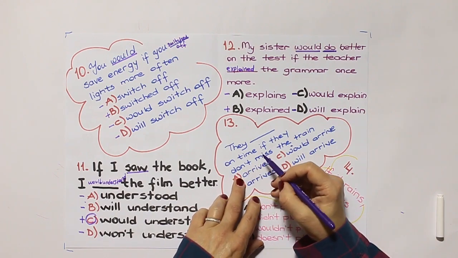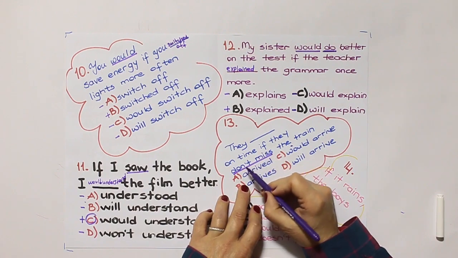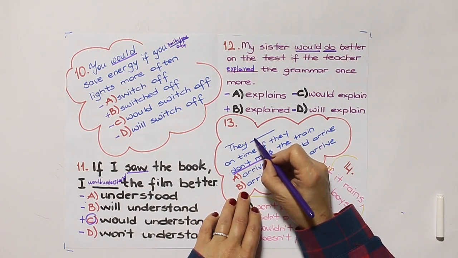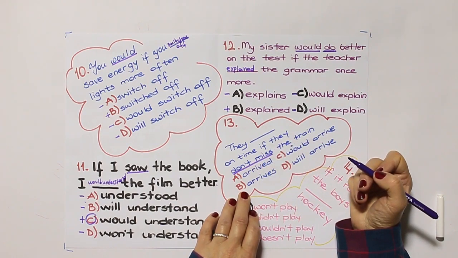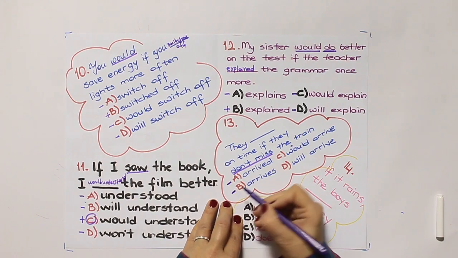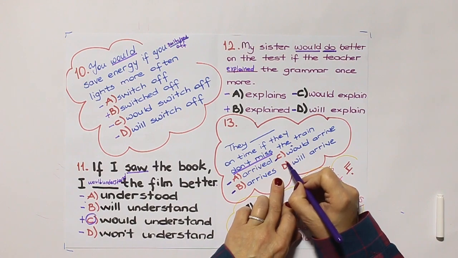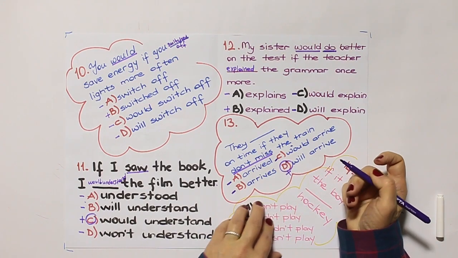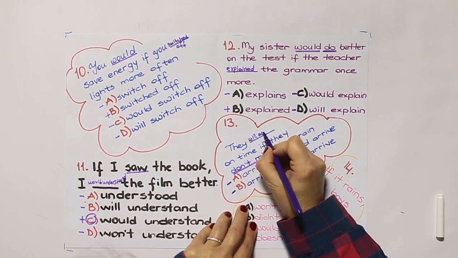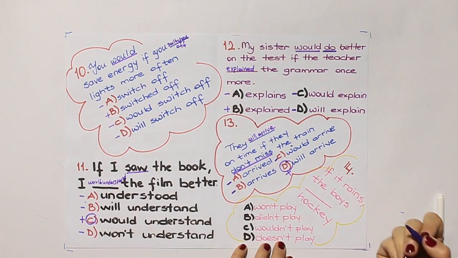13. They will arrive on time if they don't miss the train. As you see, the if clause is simple present, so we need to write here will and a verb. And so A is wrong, B is wrong, would is the past. We need this. So the true answer is they will arrive on time if they don't miss the train.